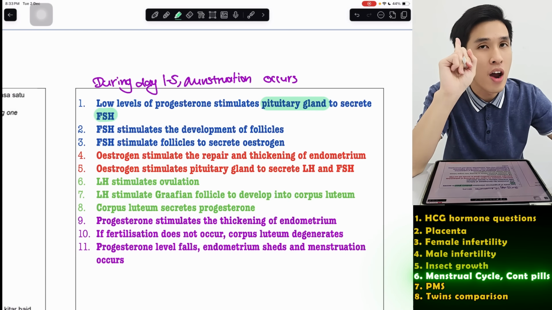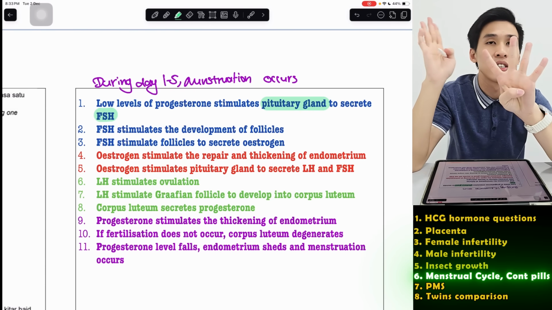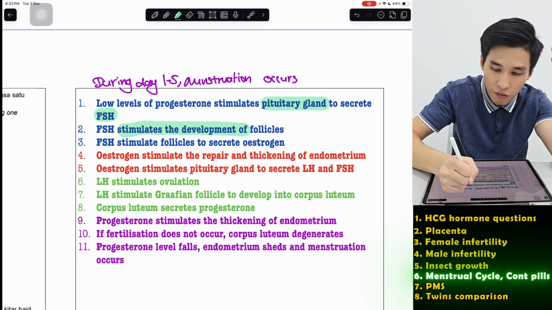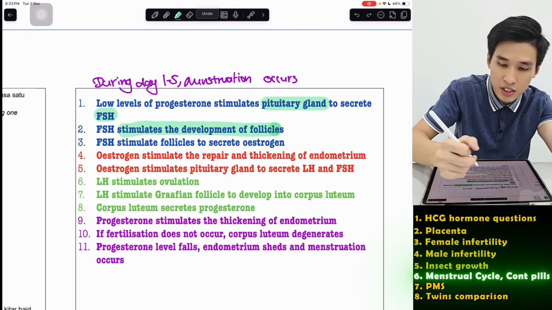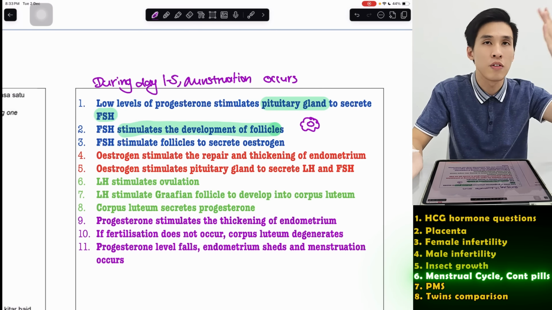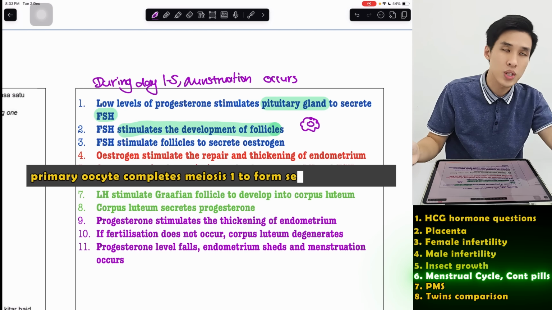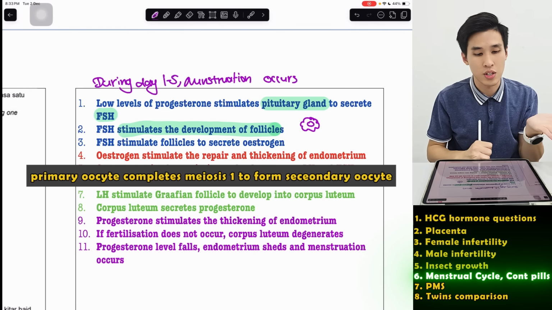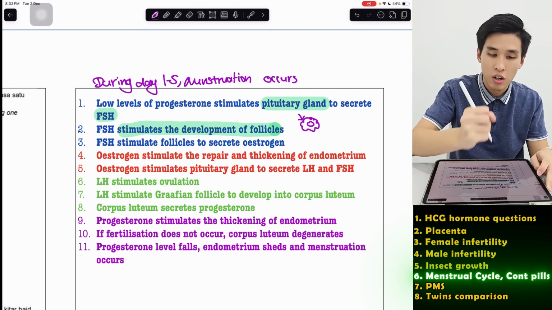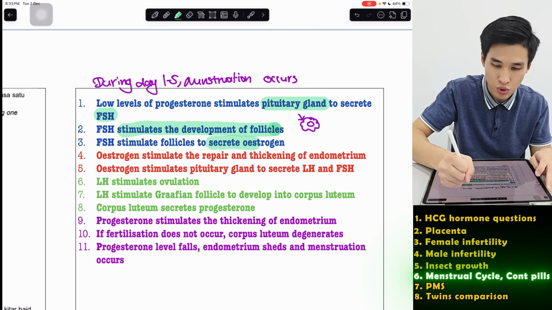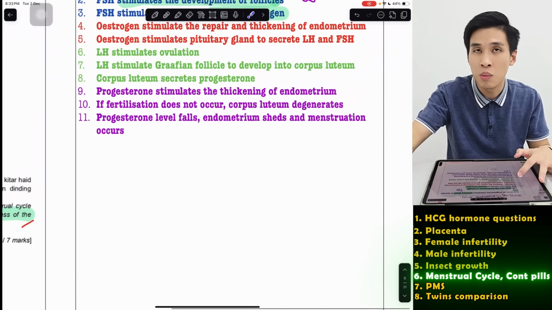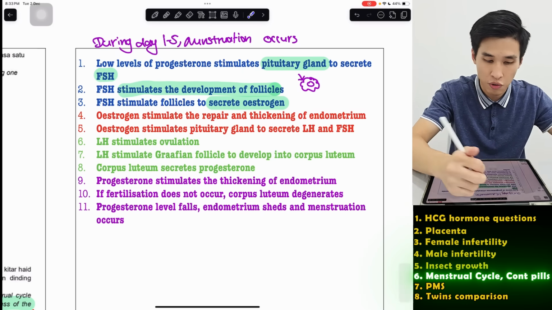Then what did I say just now? For every hormone, mention the function. How does it relate to the next hormone? So FSH stimulates development of follicles. Follicles are the group of cells that surround the oocyte. So it stimulates primary follicle to become secondary follicle. So primary oocyte completes meiosis to become secondary oocyte. Then other than that, FSH also stimulates the follicle to secrete the next hormone, estrogen. Like we mentioned, estrogen is secreted by the follicle. FSH, follicle stimulating hormone, they stimulate it. Hormones you can write in short form, remember.